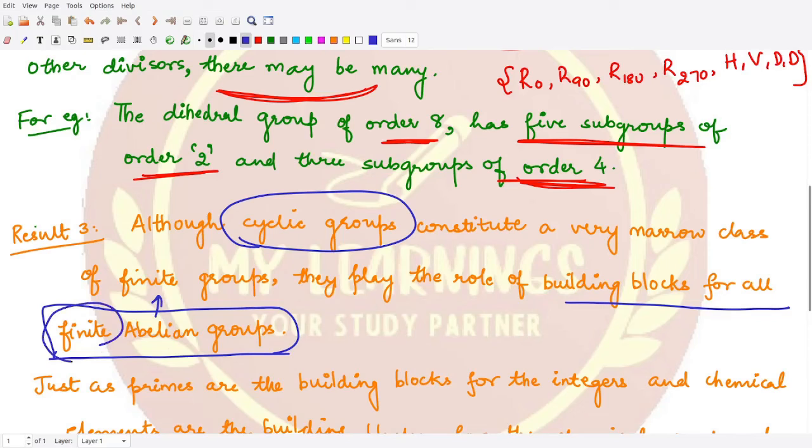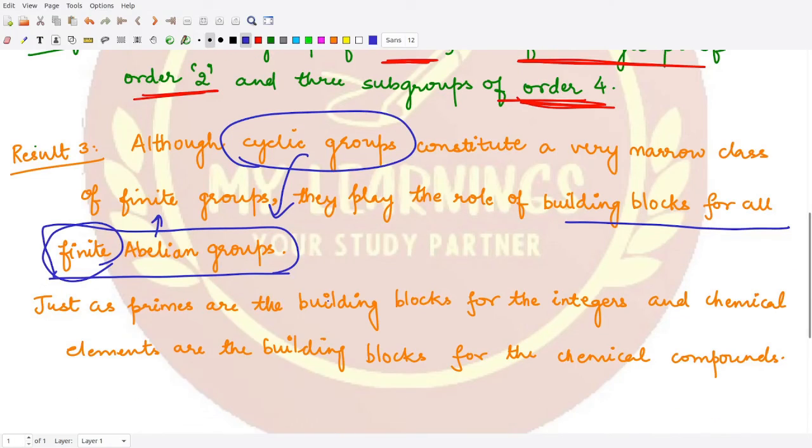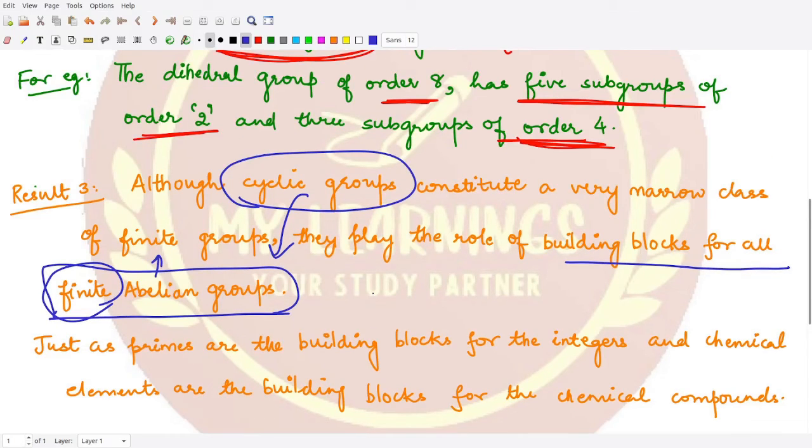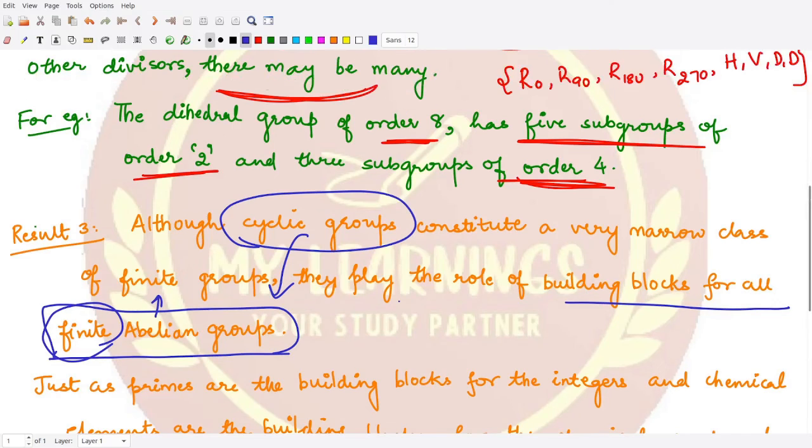Finite means they have a finite number of elements, so the order is a finite number. So cyclic groups form all the finite abelian groups, just as primes are the building blocks for integers and chemical elements are the building blocks for chemical compounds. In a similar way, cyclic groups are the building blocks of finite abelian groups.